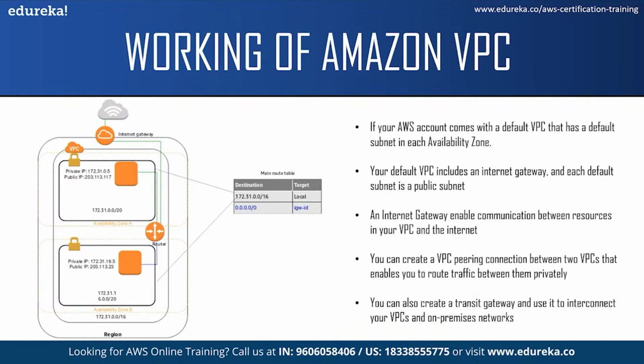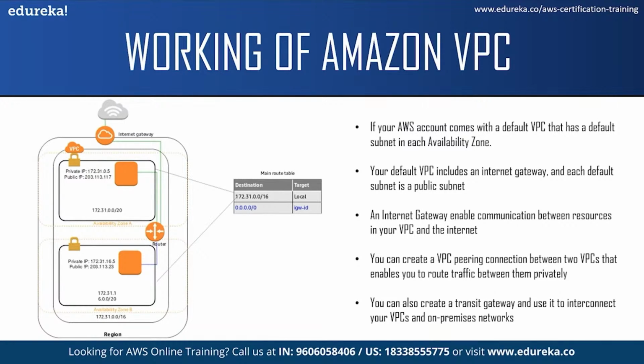Now if you launch your instance in a default VPC and do not specify a subnet where to launch your instance, the instance is automatically launched in your default subnet, which is a public subnet. You can also create your own VPC and configure it as you want. This is known as a non-default VPC. Now the subnets that you create in your non-default VPC and any additional subnet that you create in your default VPC are called non-default subnets.